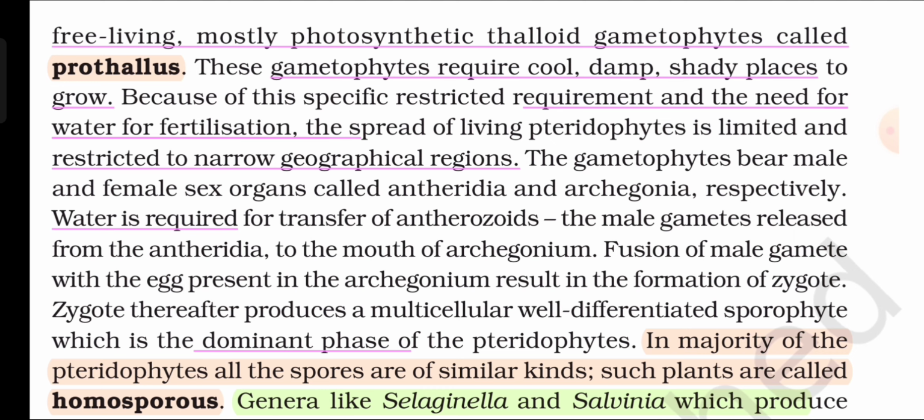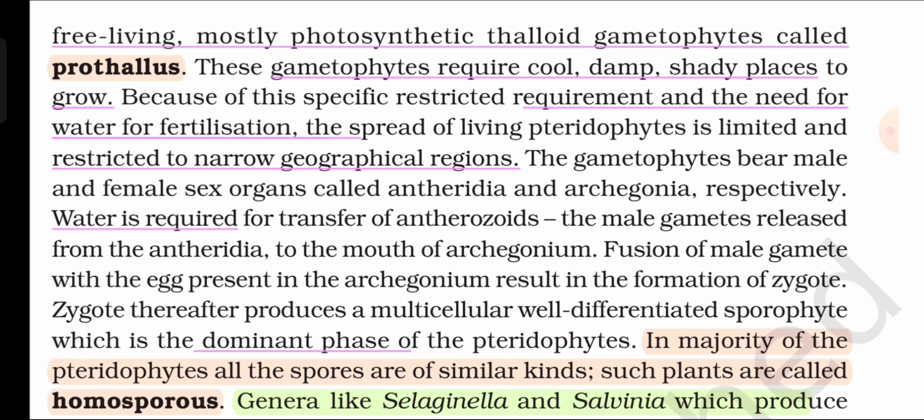Water is required for transfer of antherozoids, the male gametes released from the antheridia, to the mouth of archegonia. Fusion of the male gamete with the egg present in the archegonium results in the formation of a zygote. The zygote thereafter produces a multicellular, well-differentiated sporophyte, which is the dominant phase of the pteridophytes.